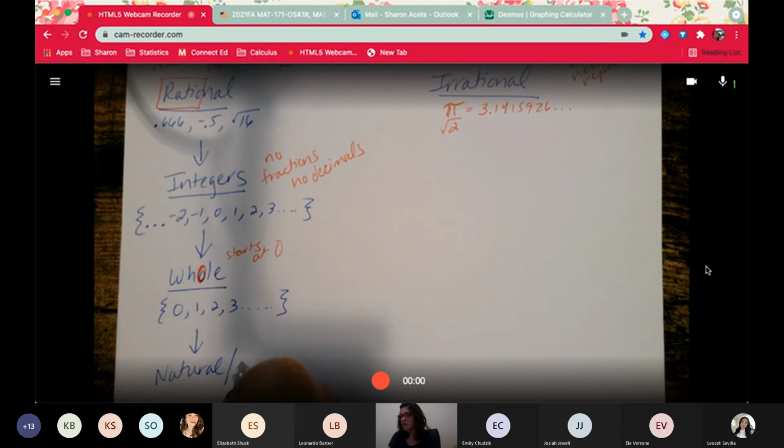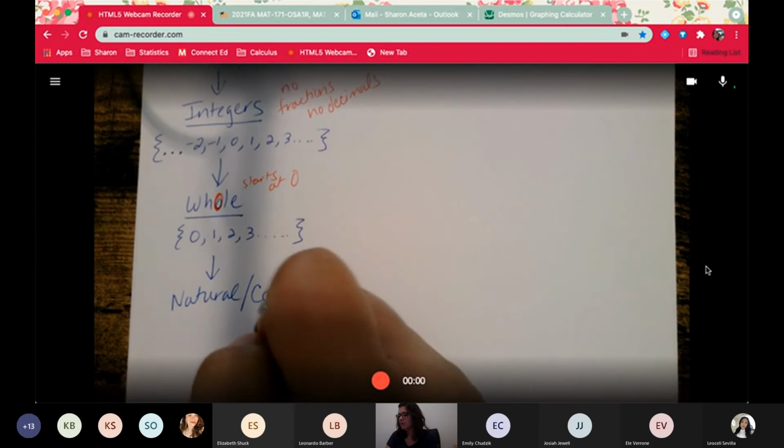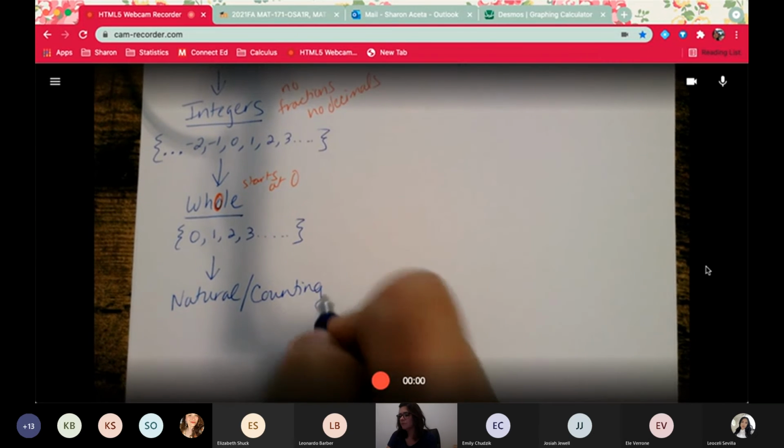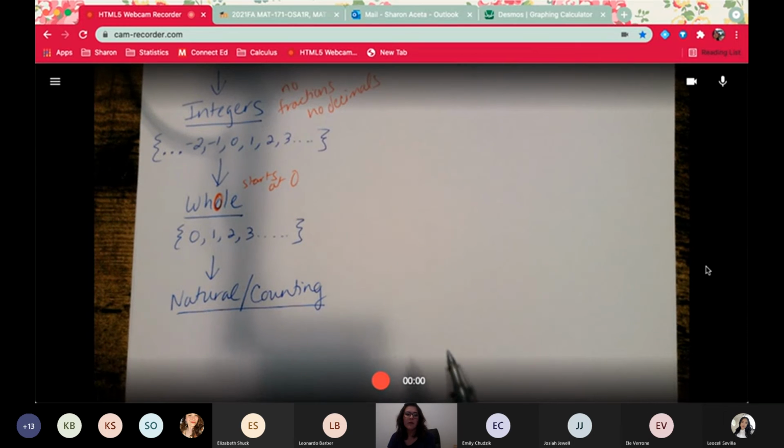I think this book might call it counting numbers. I have to remember. But think of a 5-year-old when you say, hey, start counting how many pencils there are. They're going to start with what number? The number 1. They're not going to be like -12. You know, they're going to be like, no, 1, 2, 3, on and on and on. They're not going to give you 5.9 pencils are on the ground. Okay, so those are natural numbers.